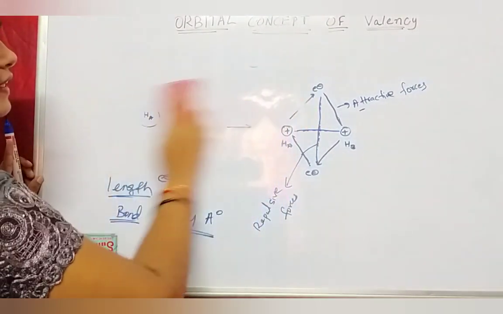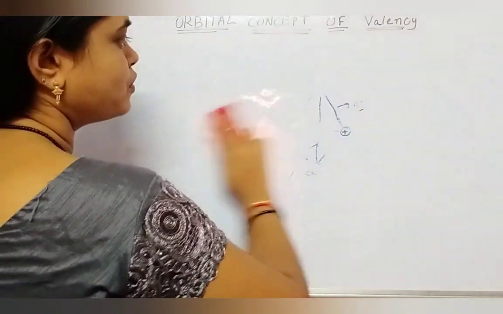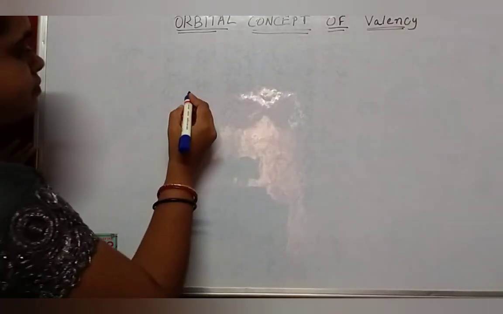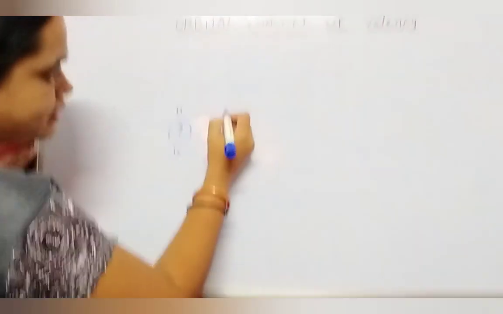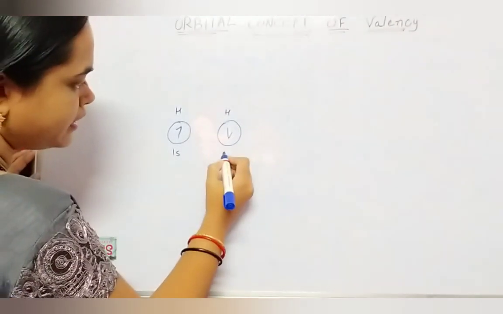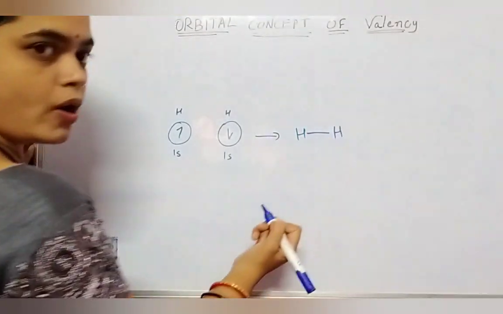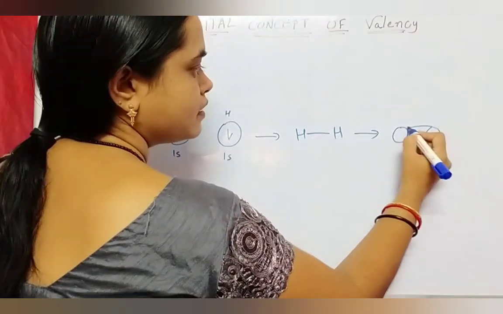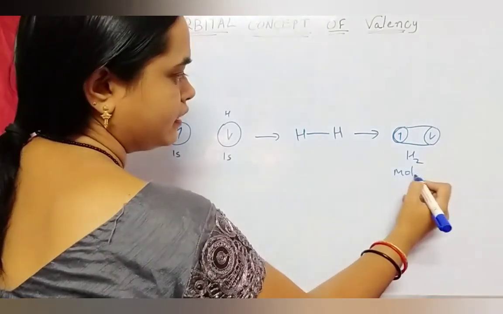So when they approach together with both attractive and repulsive forces, the attractive forces are more, so the hydrogen atoms combine with each other. One hydrogen has one electron in its 1s orbital, and the other hydrogen atom has another electron in its 1s orbital. So they overlap to form a bond, forming the hydrogen molecule.